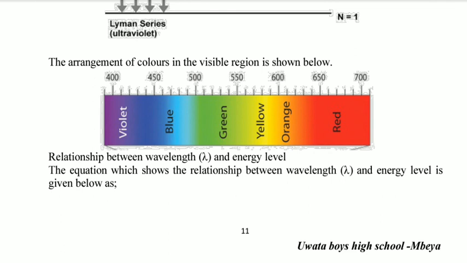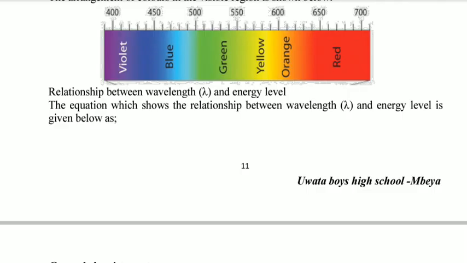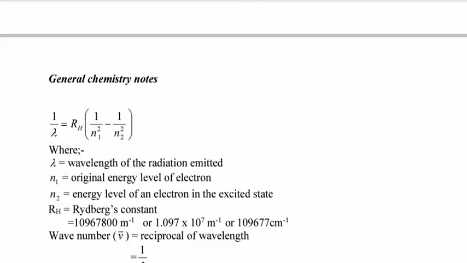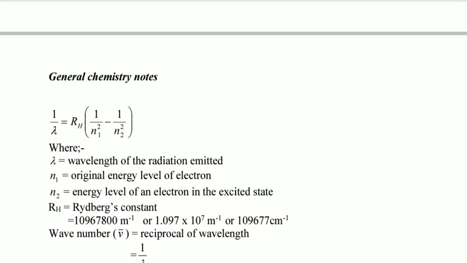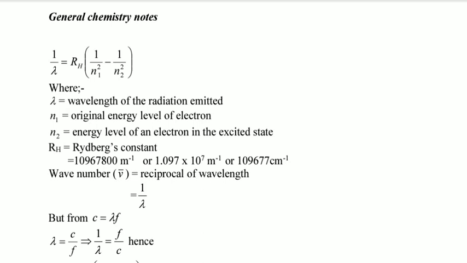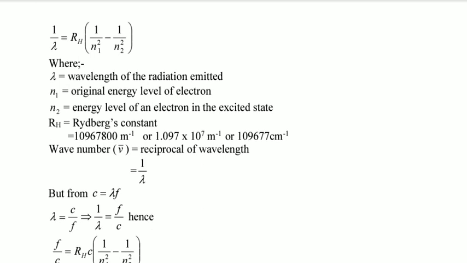The equation which shows the relationship between wavelength and energy level is given below. So the equation is like this. This is called the Rydberg equation, and it is the equation which we normally use in calculations of wavelength and energy level in the hydrogen spectrum.